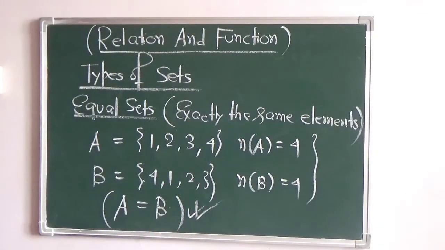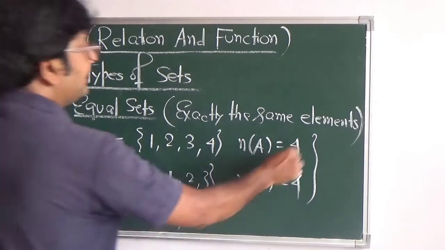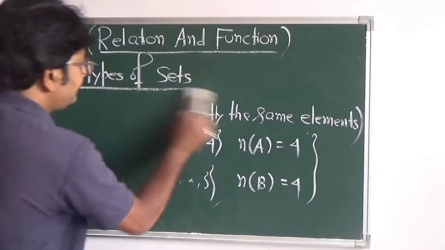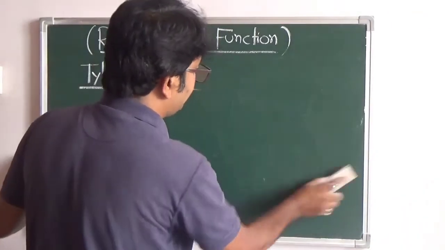So these are called equal sets. First, you have to check the cardinal number. They have to be equal. If they are not equal, there is no need to check whether the two sets are equal or not. So the first thing is the cardinal number, and also the elements must be the same.